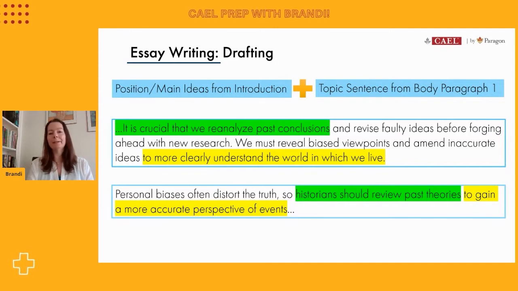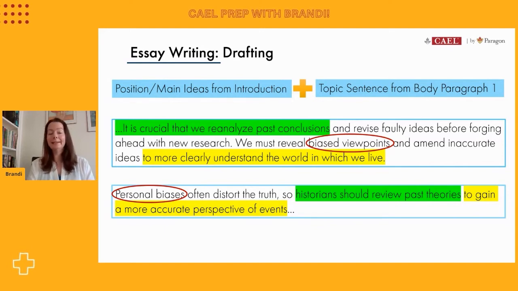Now, the whole focus of this main idea 1 is all about personal biases. And they come specifically from that first main reason I included in that introductory paragraph. So up top, I've said biased viewpoints, and down below, I've said personal biases.